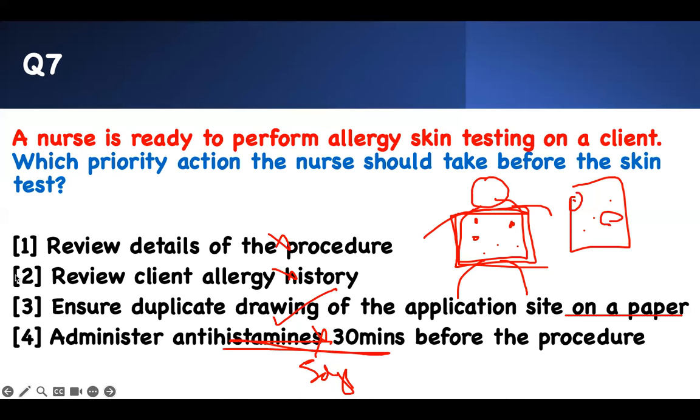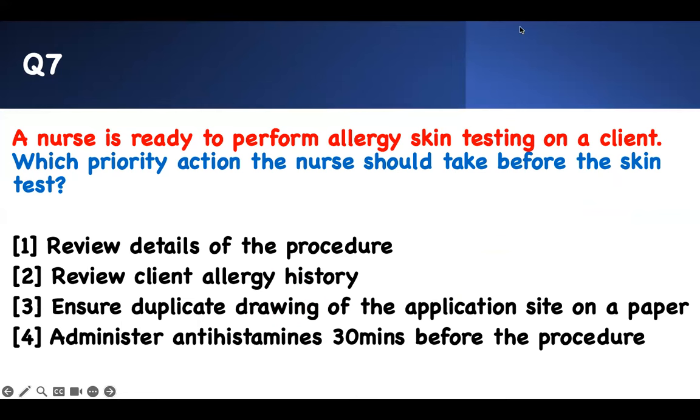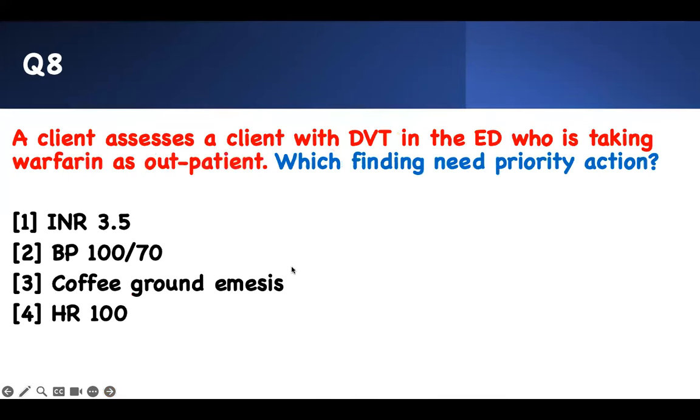So that's something I just put it out there. Number 8. This one too is test taking strategy and thinking. It's straightforward, but you have to think about it. The nurse assesses a client with DVT in the emergency room who is taking warfarin as an outpatient. Which finding needs priority action?